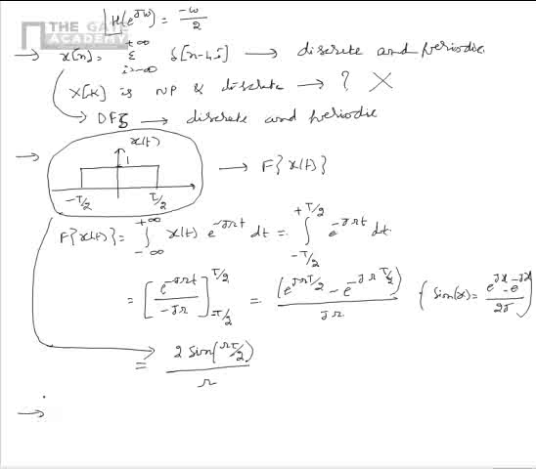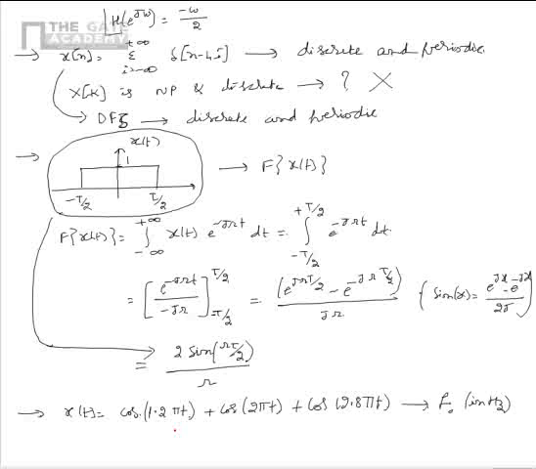Now let us consider another problem, as per which there is a continuous time periodic signal given as x of t is equal to cos of 1.2 pi t plus cos of 2 pi t plus cos of 2.8 pi t. We have to find the fundamental frequency of the signal in Hz.